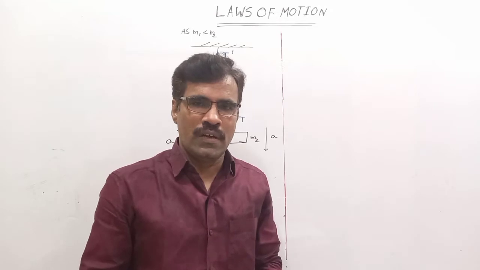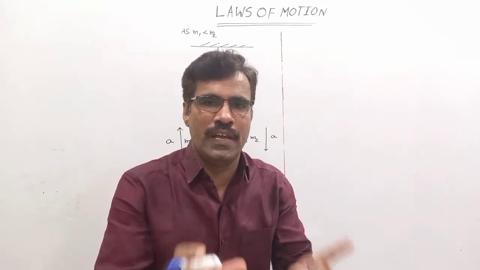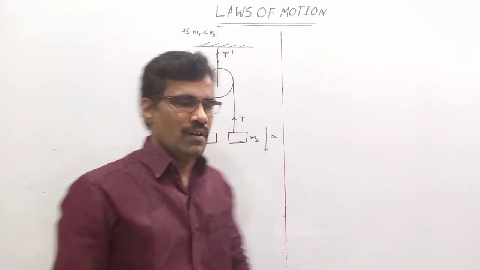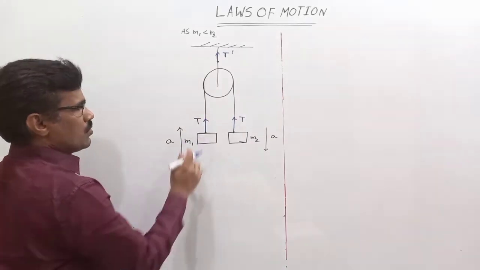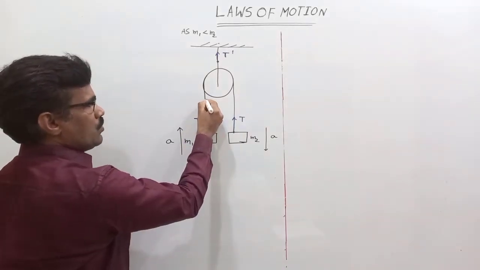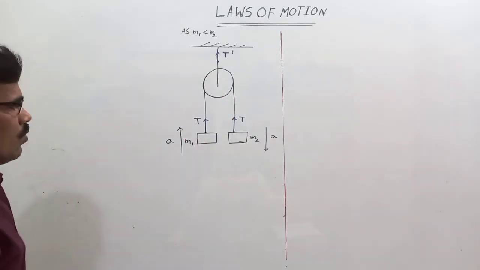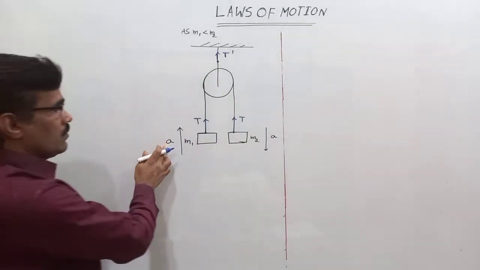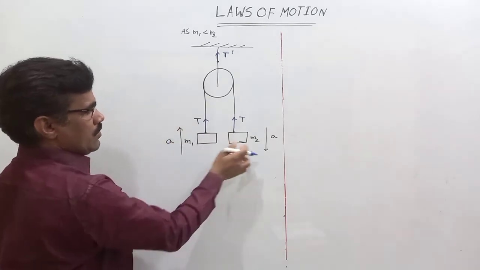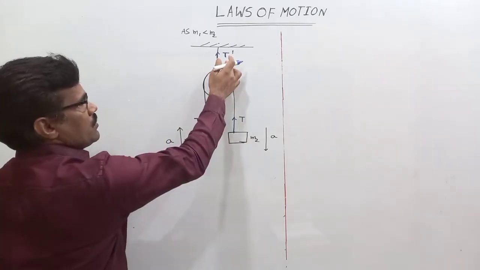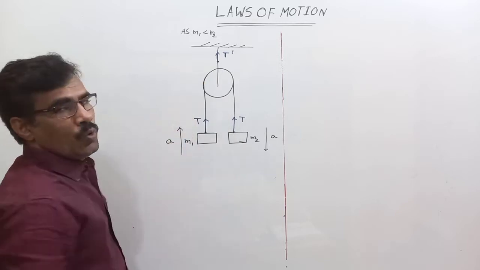For an inextensible and massless string, the tension everywhere is the same across the string. That's why here T, here also T, at this point also T. So the tension in the string is the same everywhere. We want the acceleration, the tension in the string connected to M1 and M2, and the tension in the string connected to the pulley.